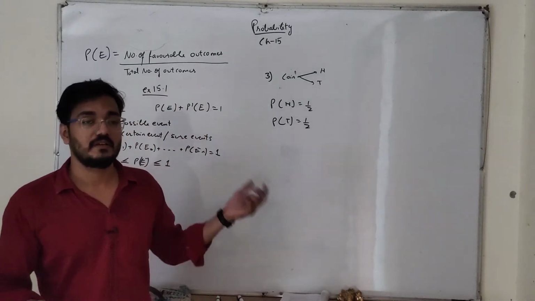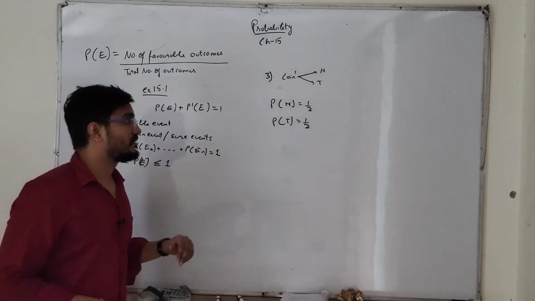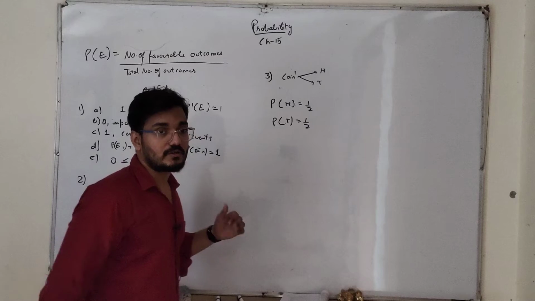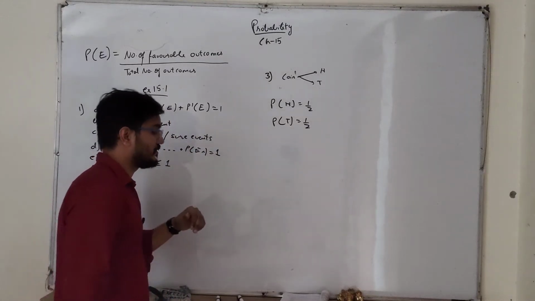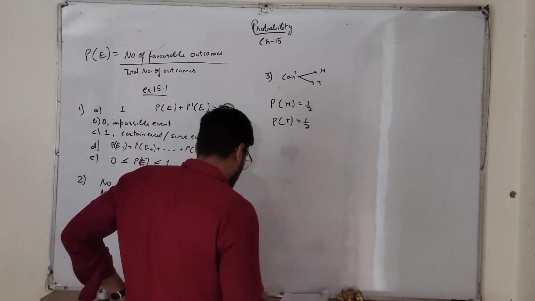So this is a fair way to decide which team is going to get the ball, right? That's why it is more convenient to toss a coin to decide which team is going to get the ball.